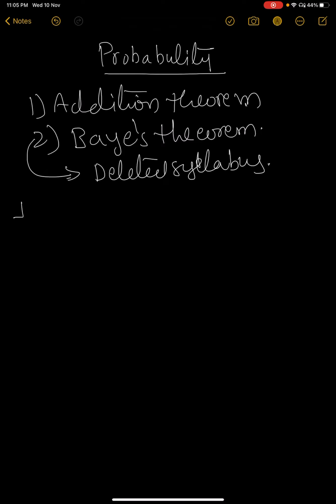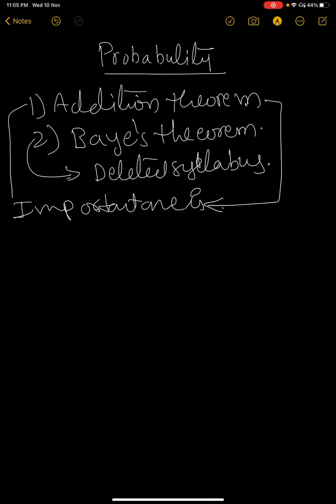So the important one is the addition theorem. Addition theorem is an important one. Before going to the theorem, we will learn some basics. And the first one is experiment, random experiment.